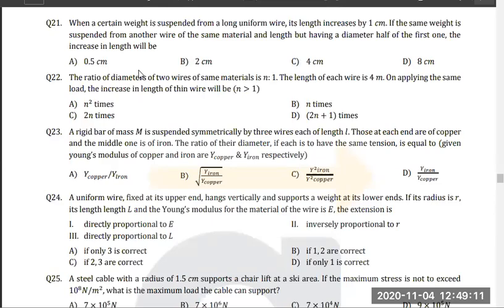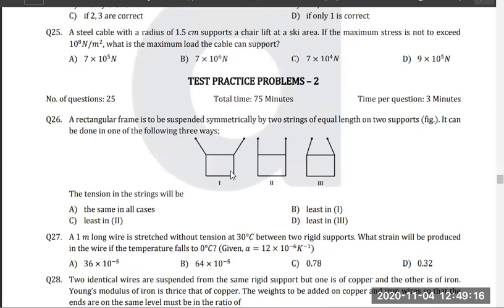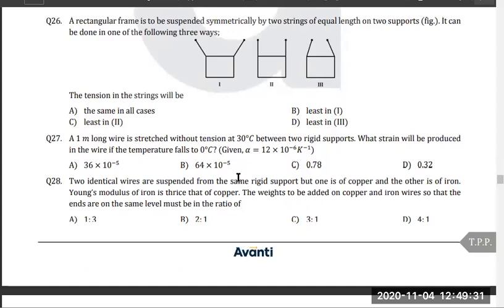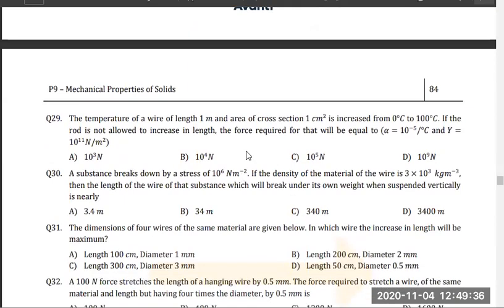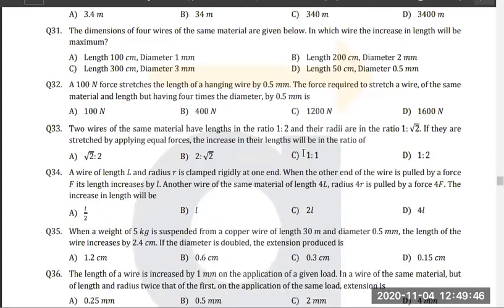Question number 26 will be use of bit of mechanics because tension, right? In this case, tension component we will take here, here. The only thing is the component of tension, right? 27 also you can solve. Formula putting getting. 28 also you can solve. Formula putting getting. 29 also you can solve. Formula putting getting. 30 also formula putting getting. 32 also formula putting getting.